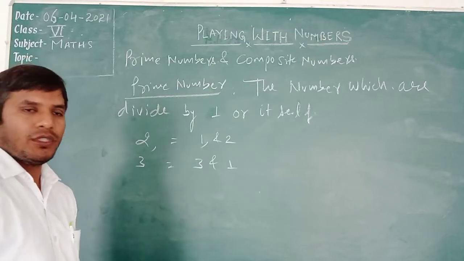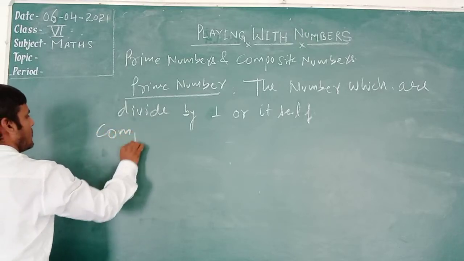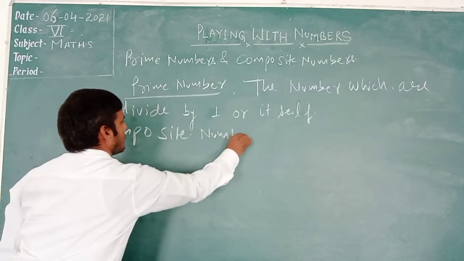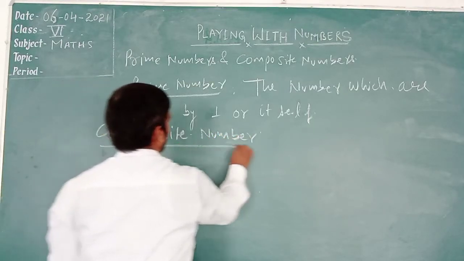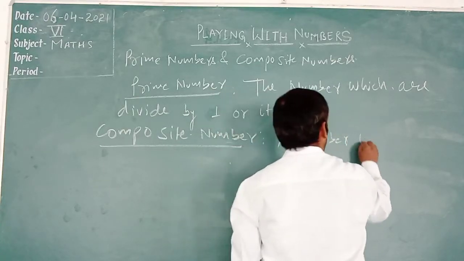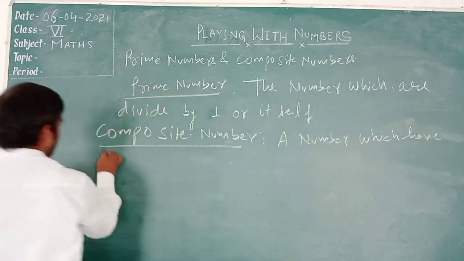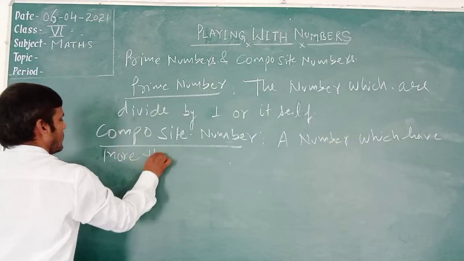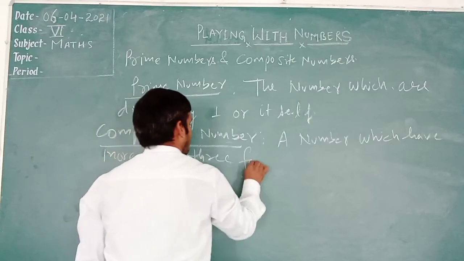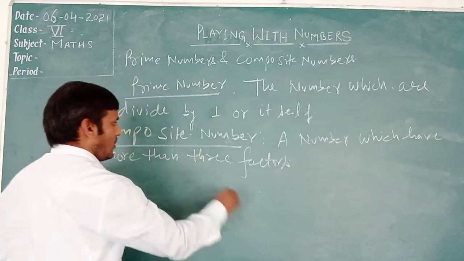Second one is the composite number, right? A composite number is a number which has more than two factors.